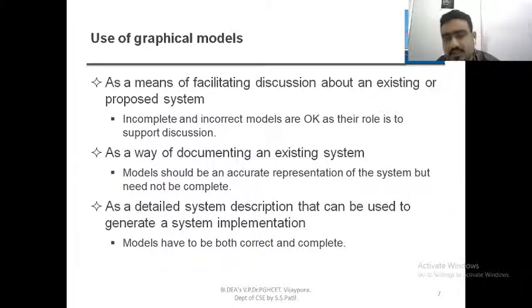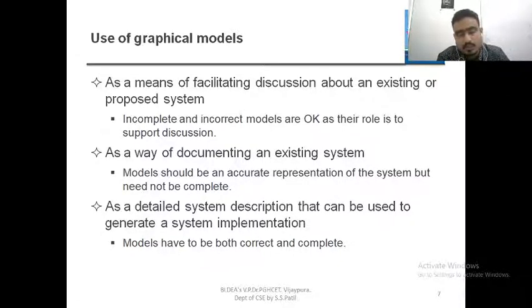Why are graphical models important? They are a means of facilitating discussion about an existing or proposed system. The existing system is the current system, the proposed system is the planned system. Incomplete and incorrect models are okay as their role is to support the discussion.